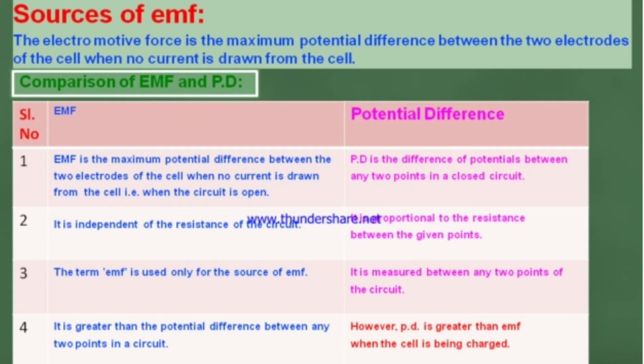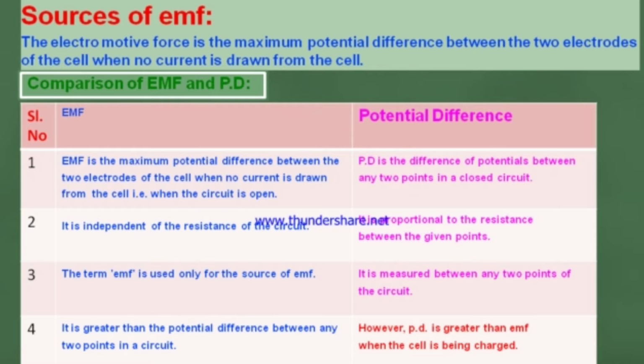Comparison of EMF and potential difference. First one, EMF is the maximum potential difference between the two electrodes of the cell when no current is drawn from the cell, that is, when the circuit is open. Potential difference is the potential between any two points in a closed circuit. Second point, EMF is independent of the resistance of the circuit. Potential difference is proportional to the resistance between the given points.